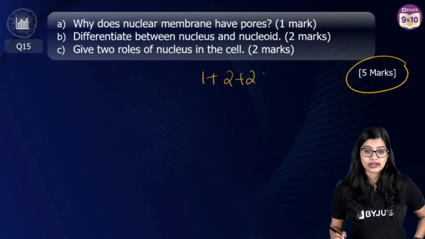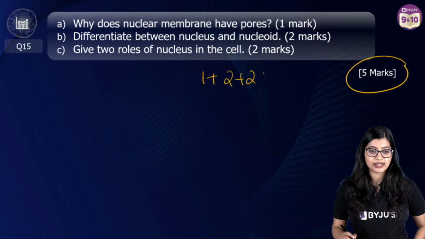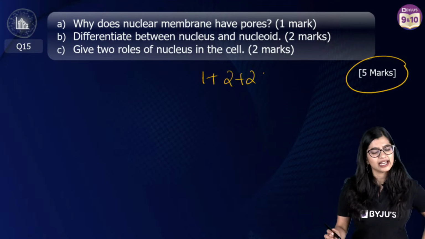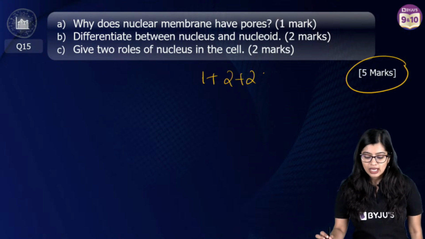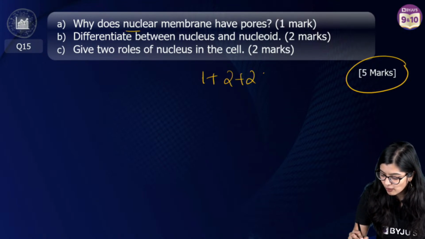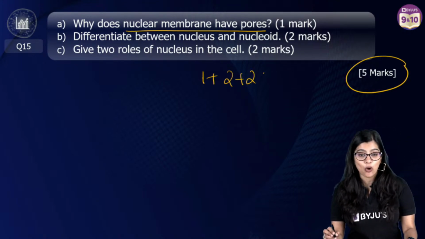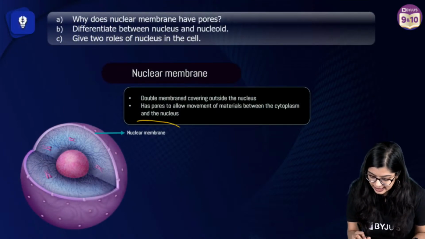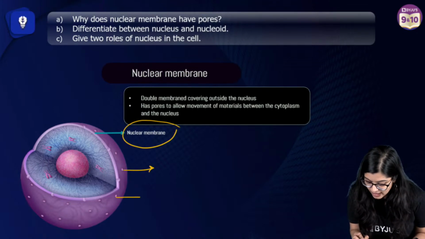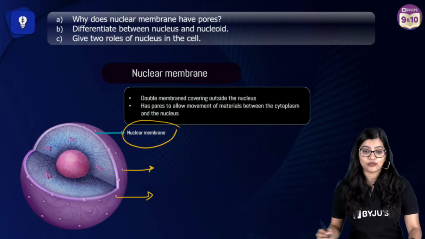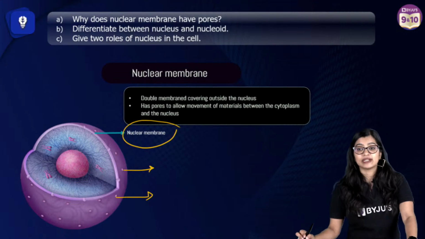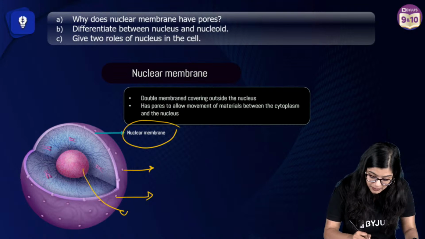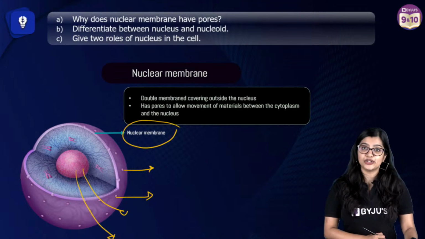Ma'am, is ribosome an organelle? It is a cell organelle. Swarit, if you have it with you already, you can use that as a reference, right? It's okay. So basically, why does the nuclear membrane have pores, right? We see that the nuclear membrane has certain pores in it that allow for the movement of substances. So nuclear pores are present which allow for movement of substances outside the nucleus, right?